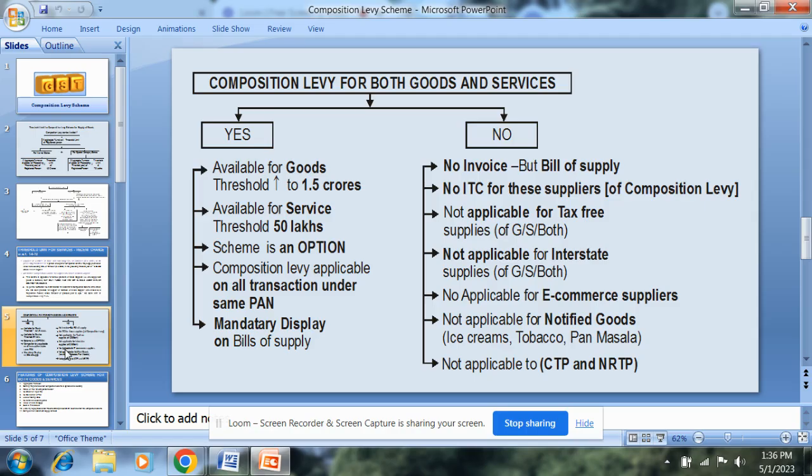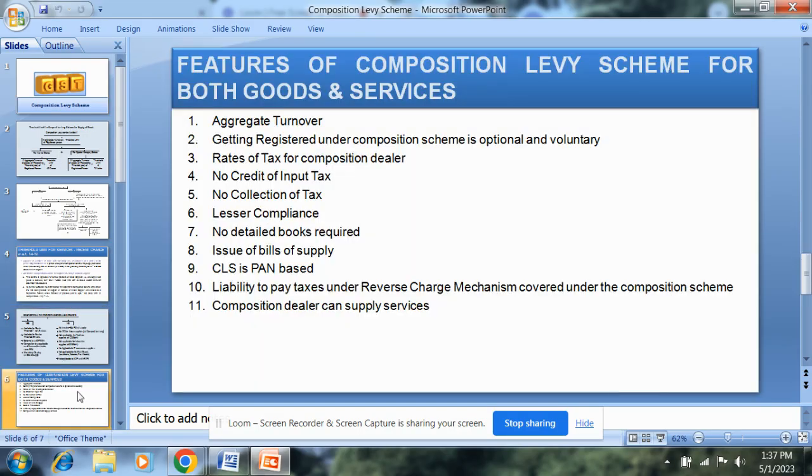Composition levy is not applicable for tax-free supplies of both goods and services, not applicable for interstate supplies for both goods and services, not applicable for e-commerce suppliers, not applicable for notified goods, that is ice creams, tobacco, pan masala, not applicable to CTP and NRTPs.